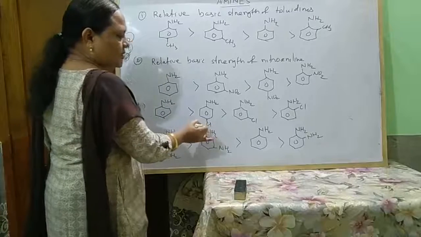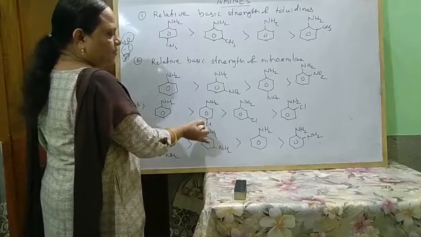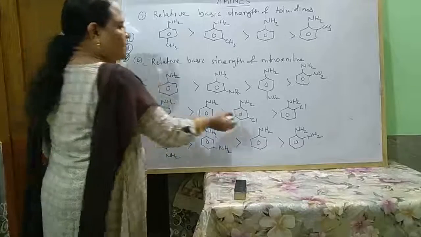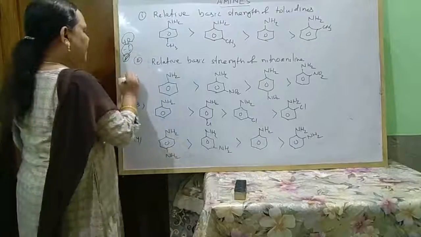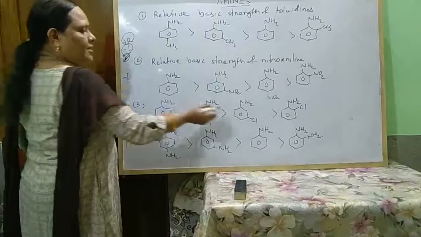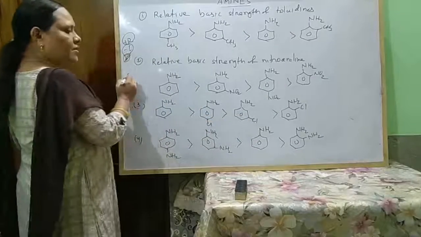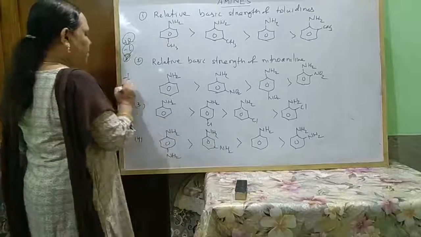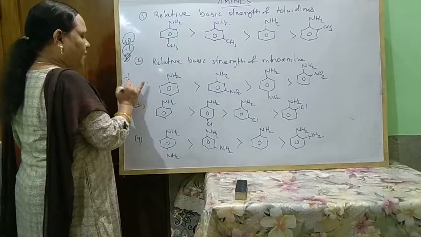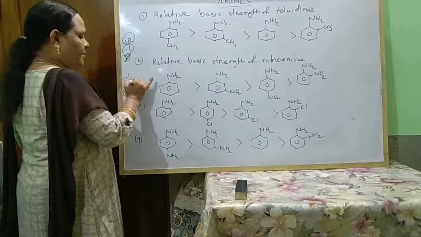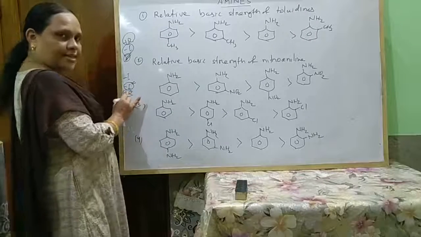In this position, it has only the minus I effect. In this position, minus I and plus R effect. So the minus I effect decreases while the plus R effect increases.